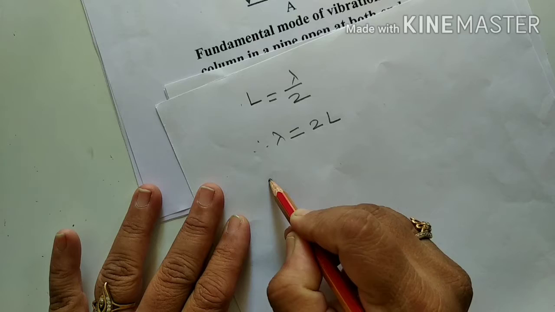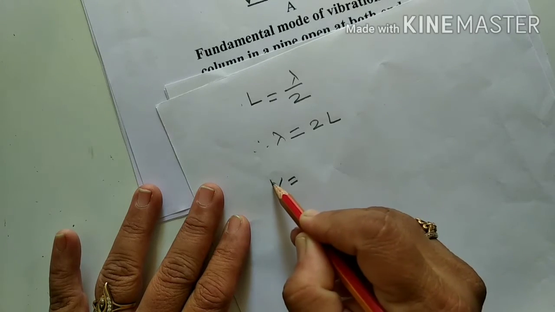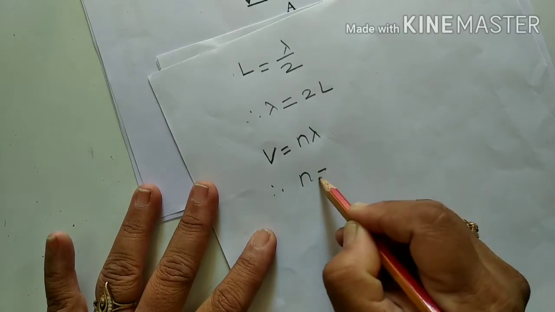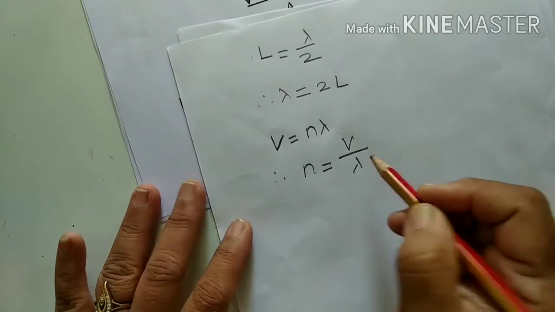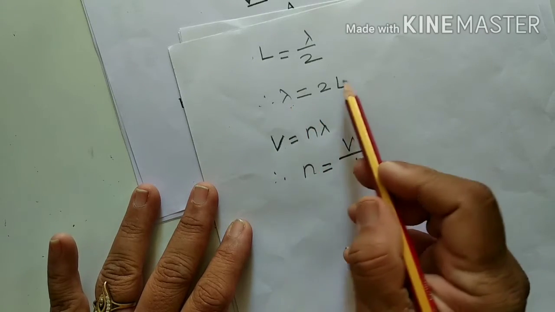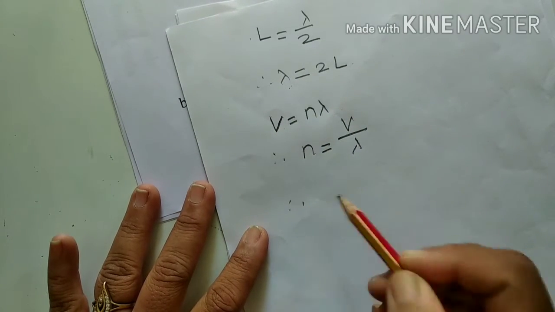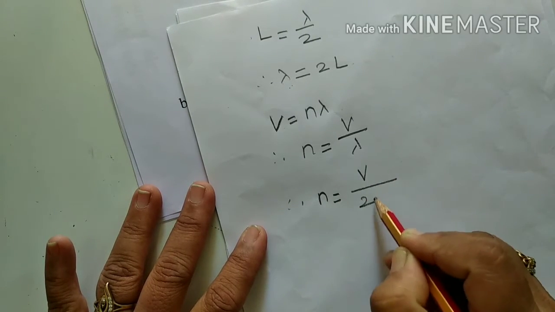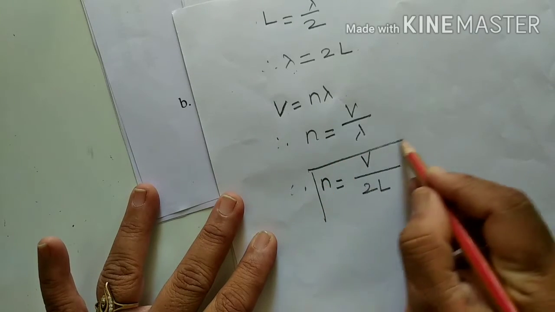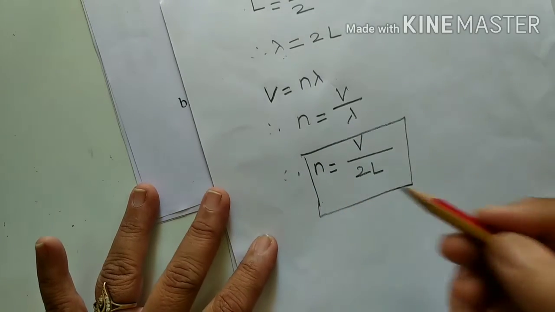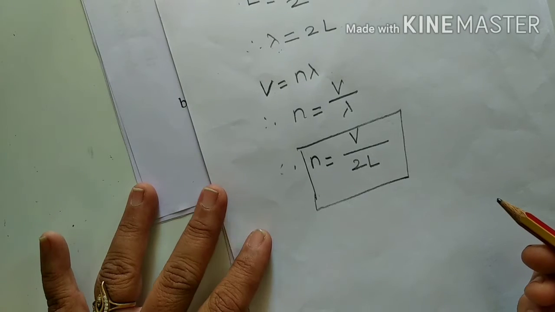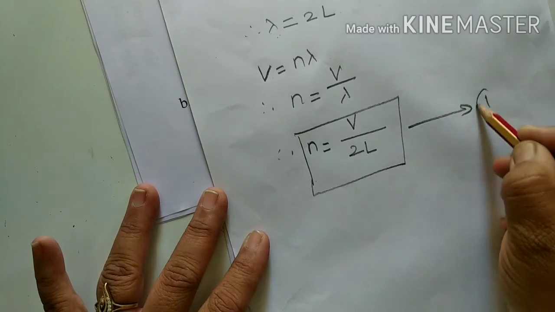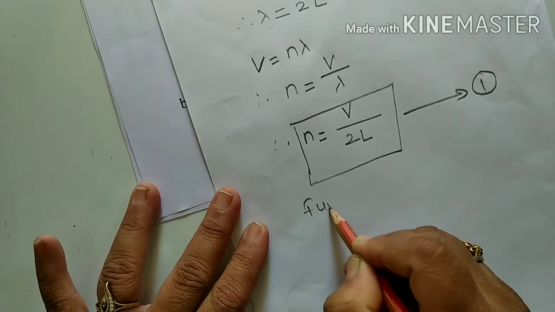Again we take the equation for the velocity of sound, V is equal to N lambda. Therefore N is equal to V upon lambda. Since lambda is equal to 2L, we get N is equal to V upon 2L. This is the equation for the fundamental frequency of vibration of the air column.